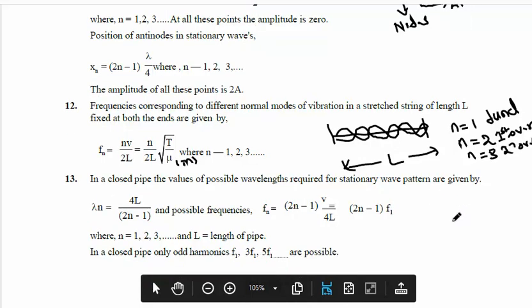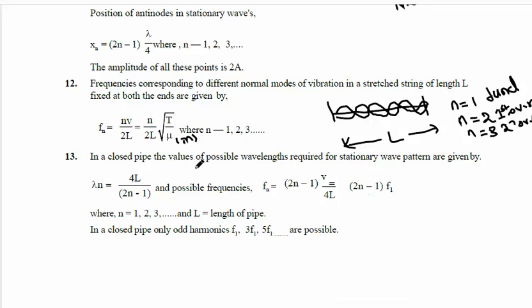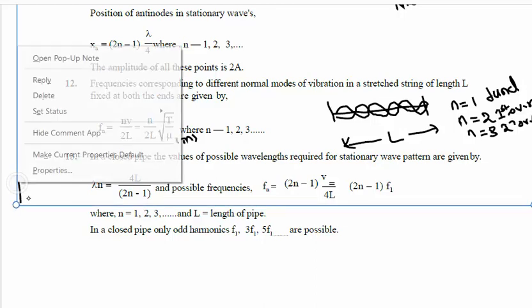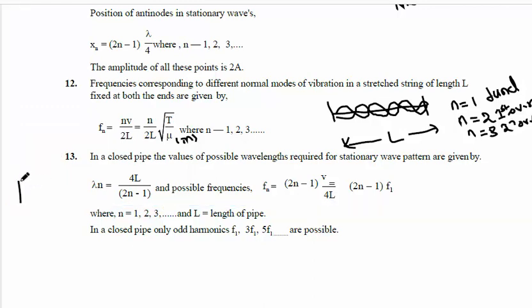So after the discussion of stretched string vibrations, let us move to pipes. There are two types of pipes, closed pipe and open pipe.